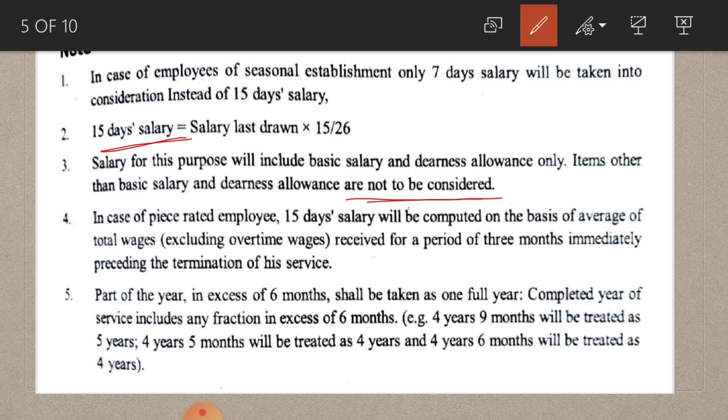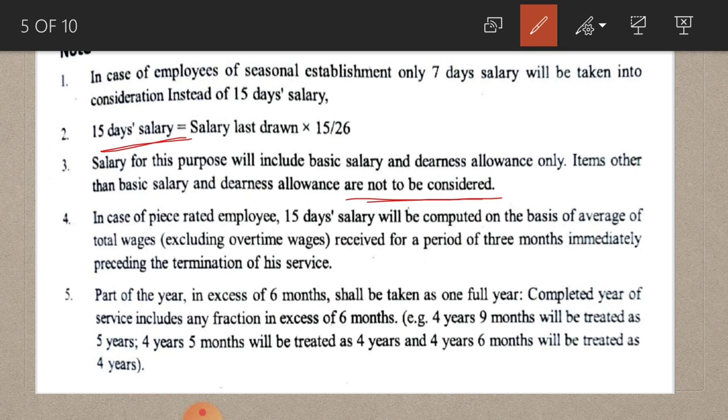Any other item, for example TA or refreshment allowance, cannot be considered for the calculation of gratuity amount.